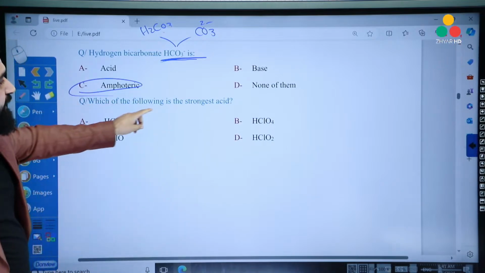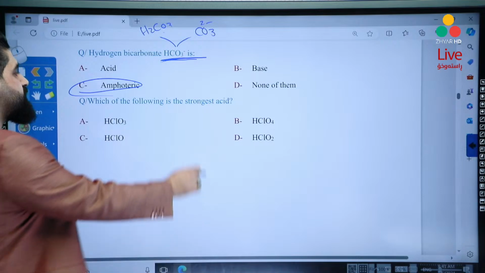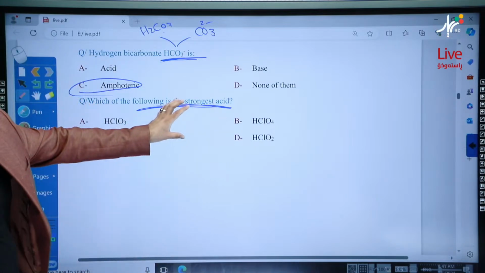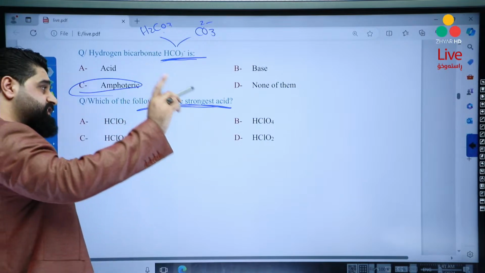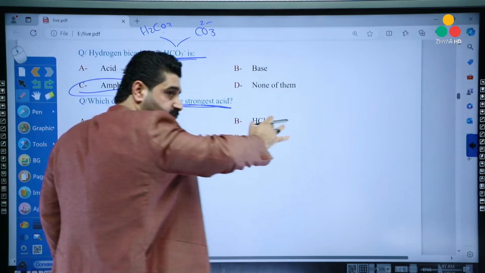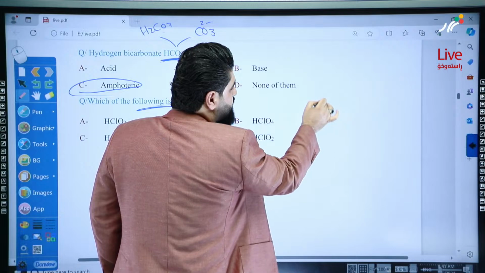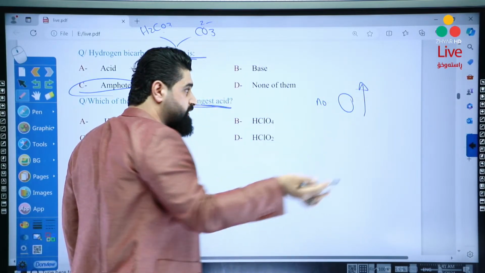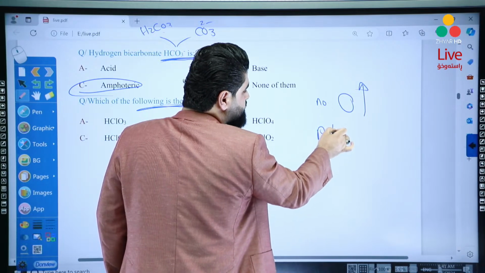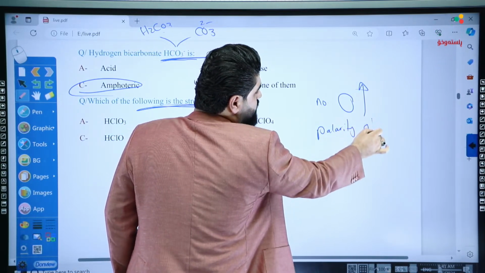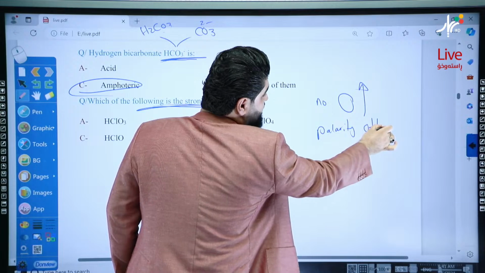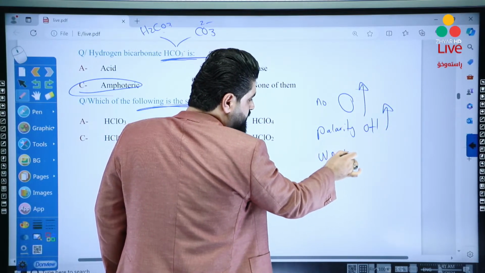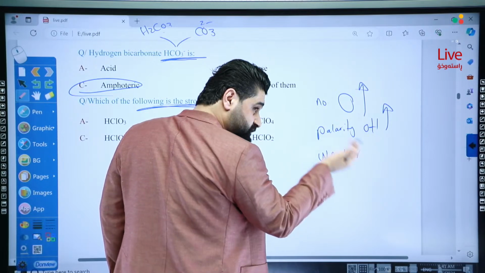Simply, which of the following is the strongest acid? So another point, how to answer this question. What is the difference between these answers? Only the number of oxygen. So there's a consequence. Let's write with me, okay? Increasing number of oxygen. If the oxygen number increases, what will happen? The polarity of the OH bond is increased too, and then the bond will be weaker and easier to break.